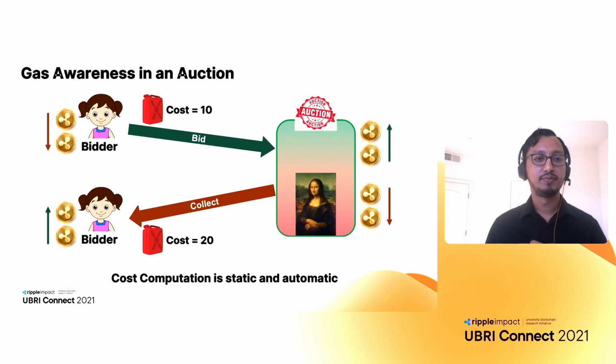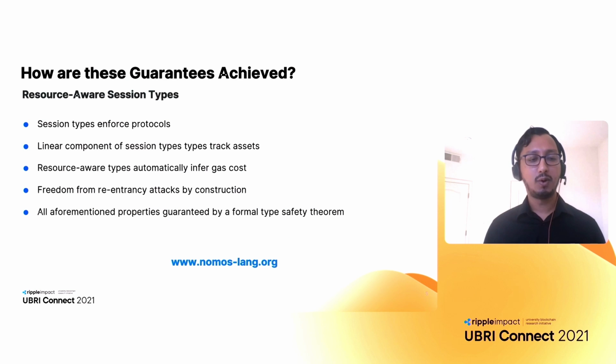And so you may be wondering, how are all these amazing guarantees achieved? The short answer is resource-aware session types. This is a system that I designed during my PhD, and it has 3 major components. One is the session type component, which is a system for enforcing communication protocols in message passing systems. And here in this Nomos language, it's used to enforce protocols of communication between different smart contracts.